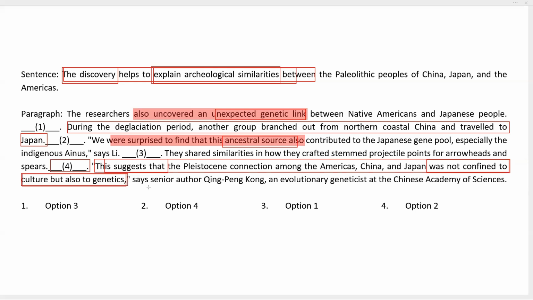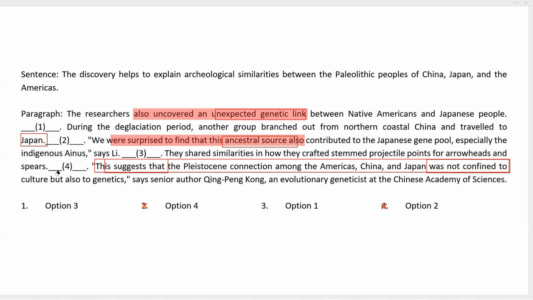How can we make the jump from just archaeological similarities to also genetics? That doesn't make sense. So we realize that the given statement cannot be in blank 2 or blank 4. So option 2, which says blank 4, and option 4, which says blank 2, can be eliminated. Let's clear this out.